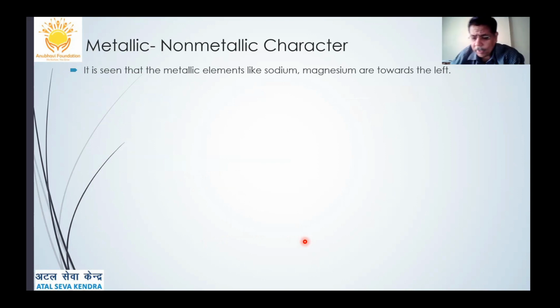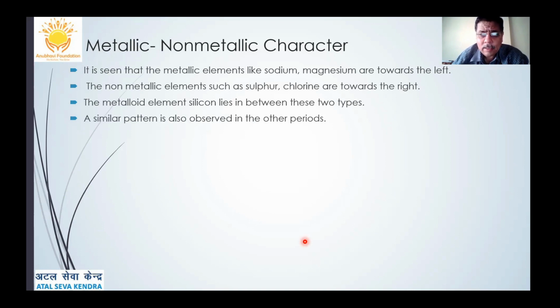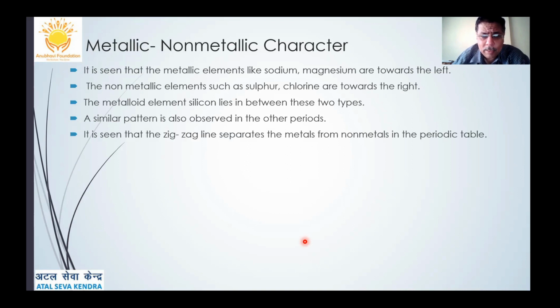Metallic and non-metallic characters, we have already discussed once. Again, I would like to tell you that the metallic elements like sodium, magnesium are towards the left. The non-metallic elements such as sulfur, chlorine are towards the right. So metallic character decreases from left to right, while the non-metallic character increases from left to right. A similar pattern is also observed in the other periods.